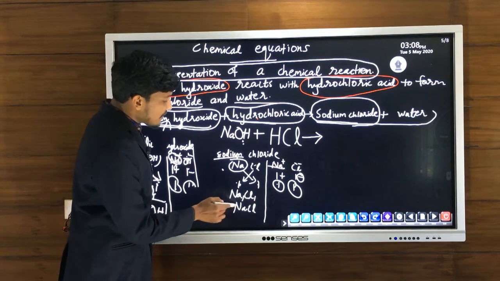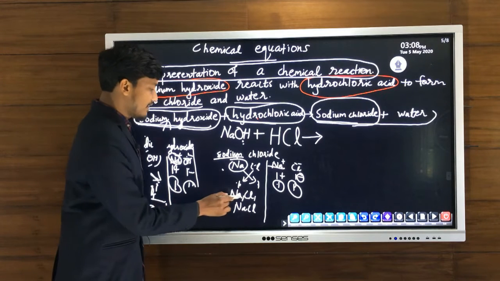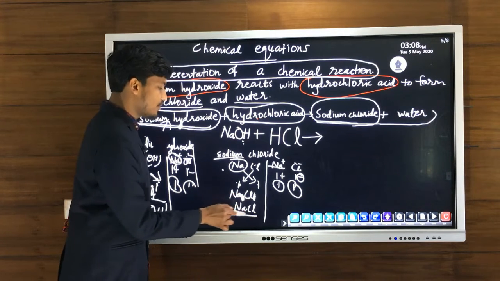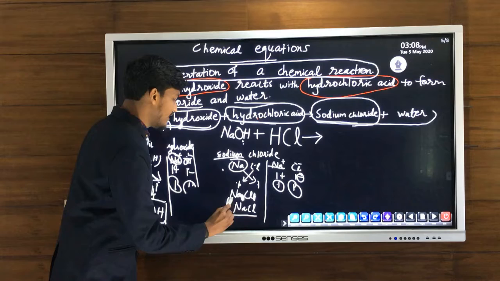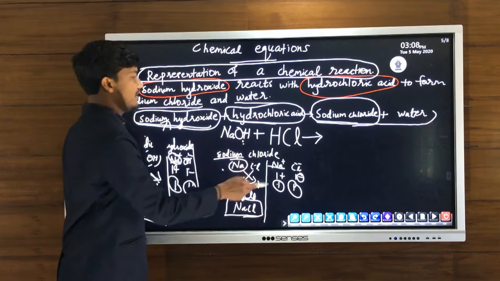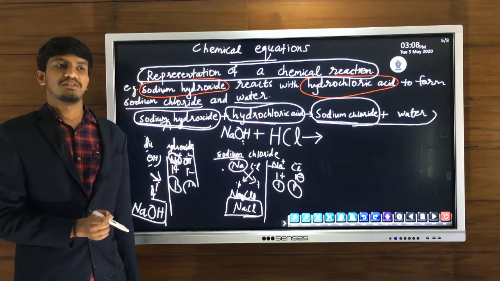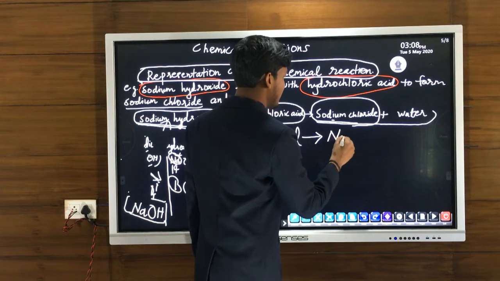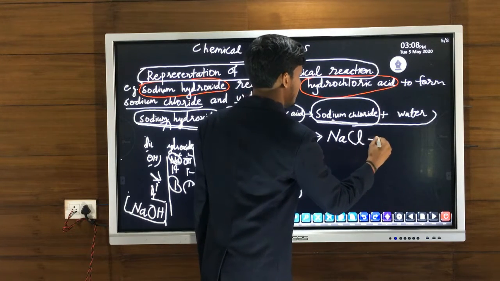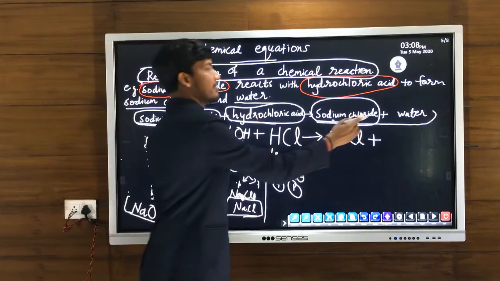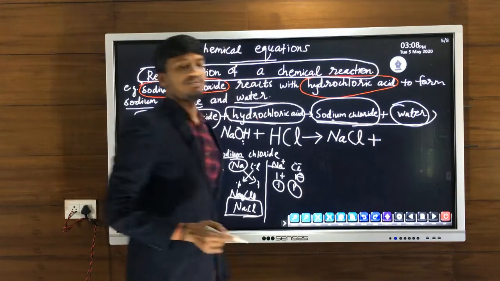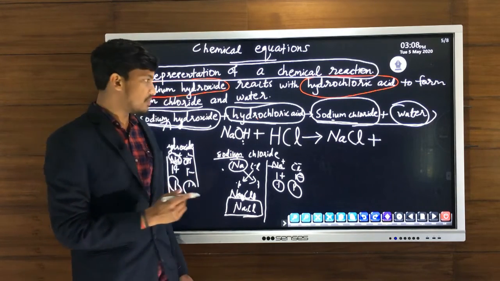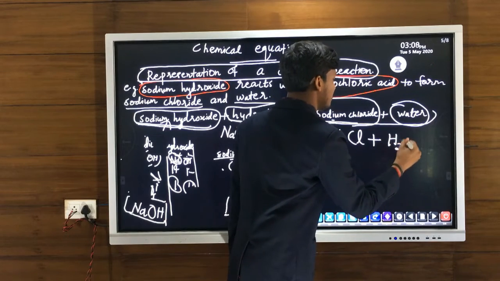Then we know that if the number appears is 1, we can avoid it. So Na, we don't want to show 1. Then Cl is also 1, so we can avoid the 1. Now we will get the formula of sodium chloride, NaCl. So instead of its name now we can write its formula NaCl. Then plus sign, the second product water. Water is also a covalent compound like hydrochloric acid, so you should know its formula. Its formula is H2O.